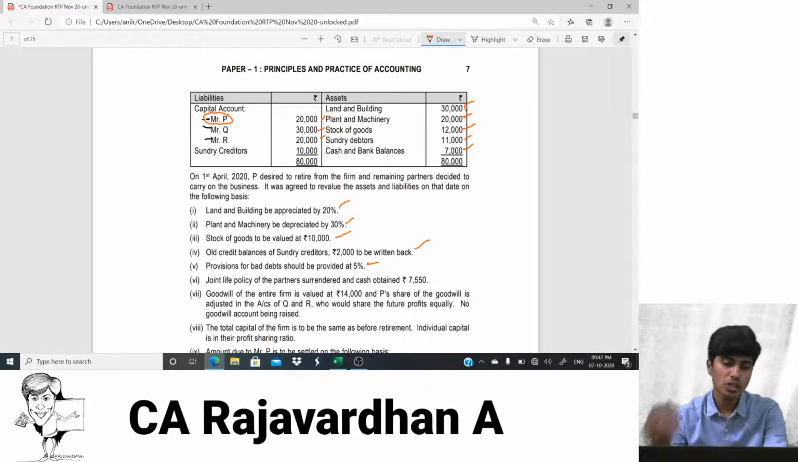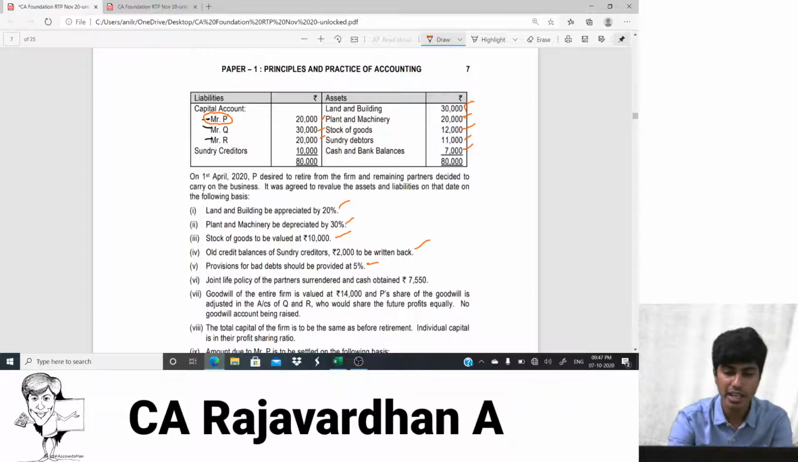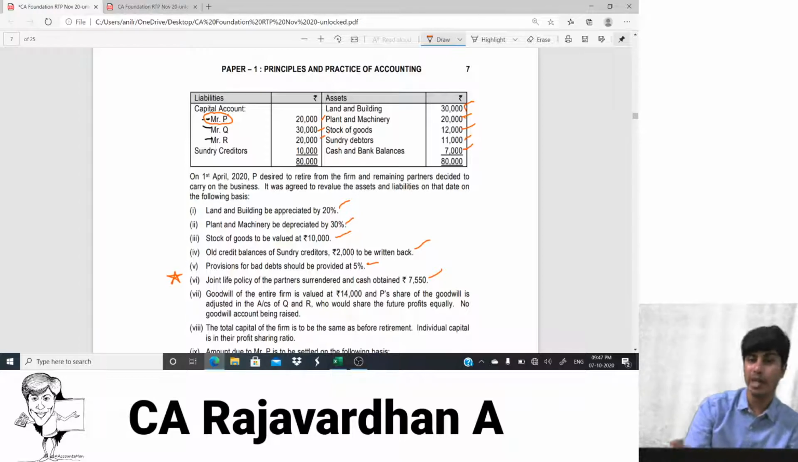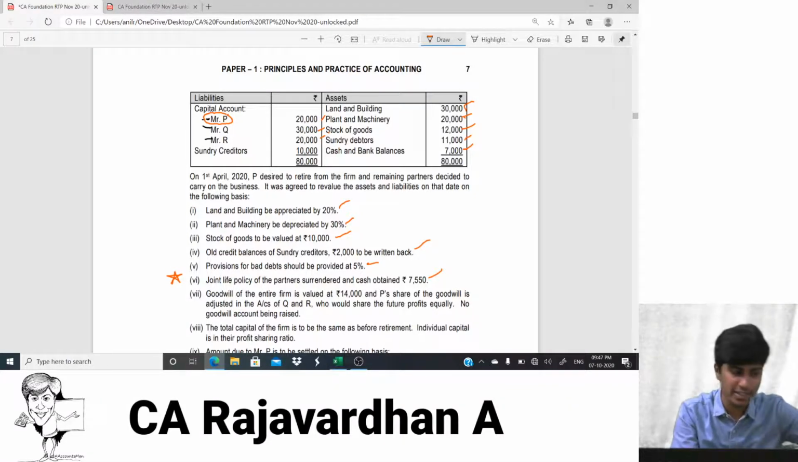Next one, joint life policy of the partners surrendered and the cash obtained is 750. Very interesting one actually. Joint life policy is something that people will find very tricky. A lot of them have been asking me how to treat a joint life policy and how to handle it in the exam. So I would do a separate video on joint life policy, complete treatment, all the cases. But for now, I'll just explain this concept of joint life policy for this question. So what is joint life policy? Usually, in the case of retirement of a partner, the firm has to pay back the capital, the goodwill, the share of reserves and revaluation profit to the retiring partner.